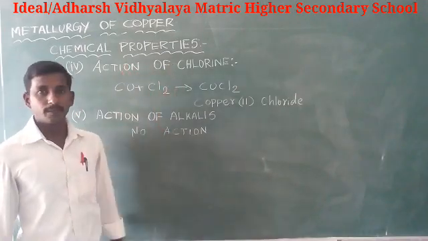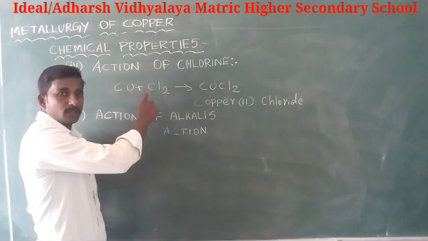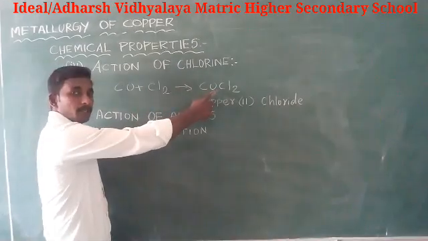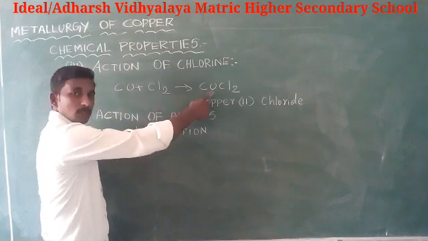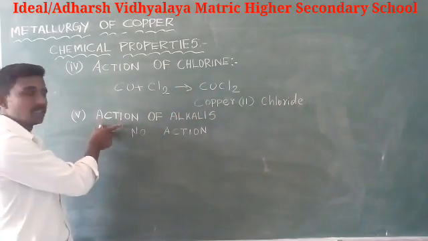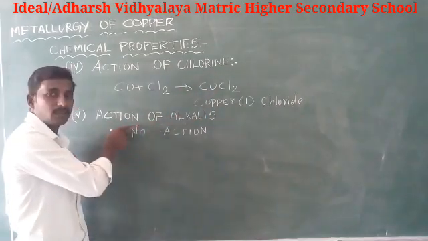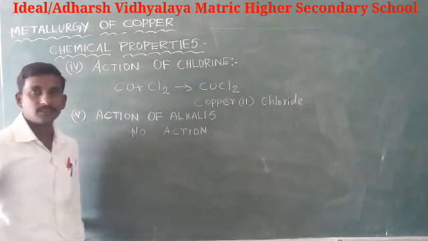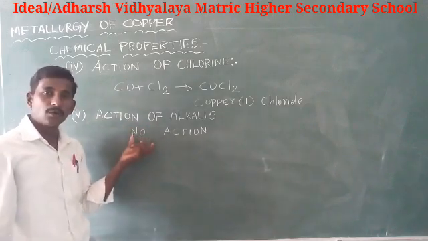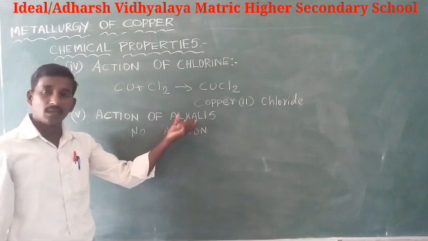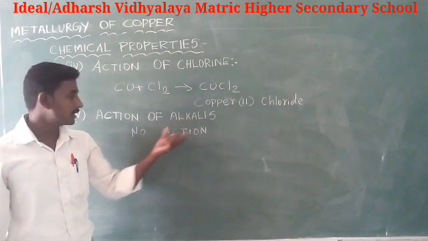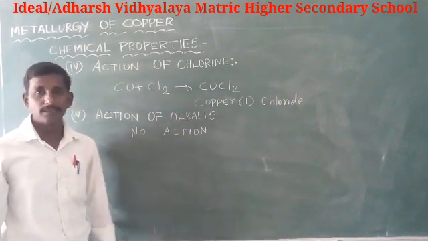Action of chlorine. Copper reacts with chlorine to form copper(II) chloride. And action of alkalis. Copper is not attacked by alkalis, because there is no reaction. Copper does not react with alkalis.